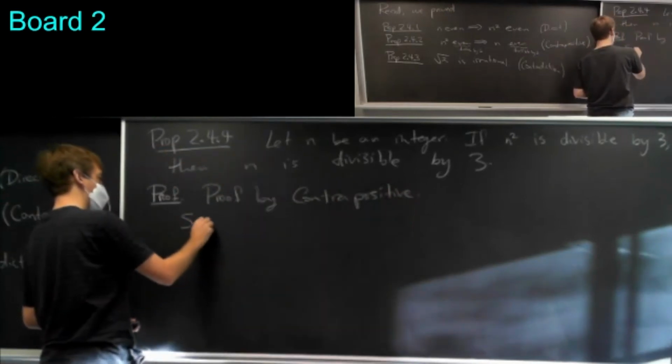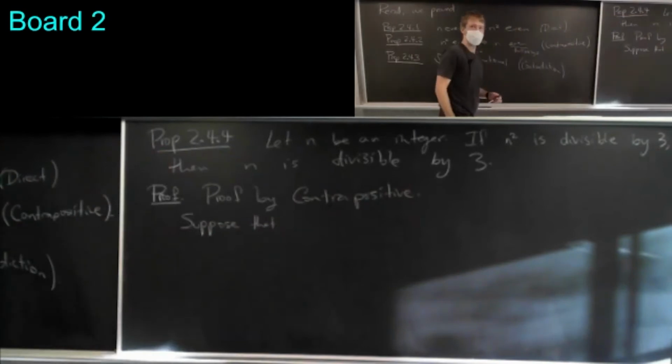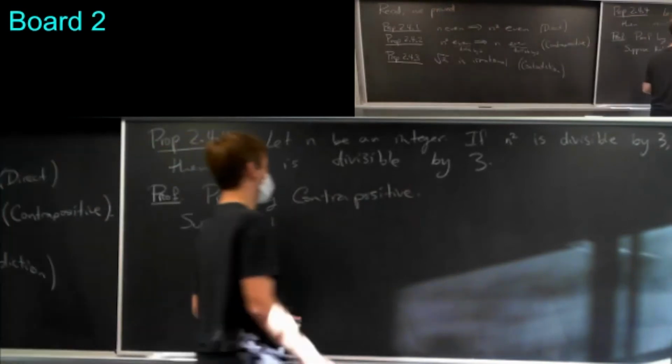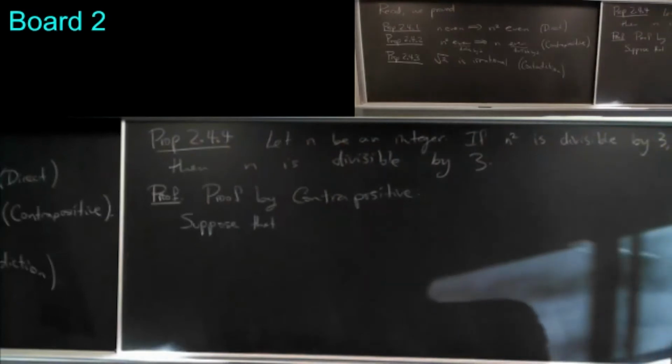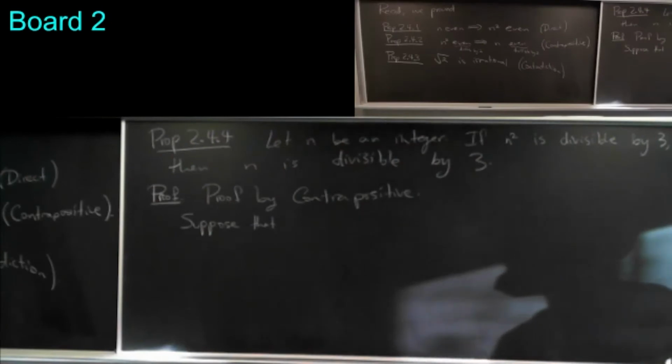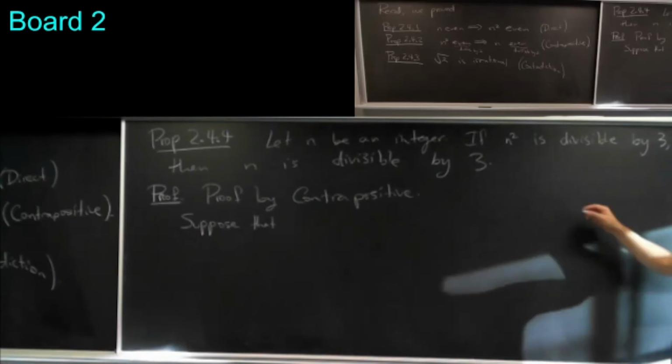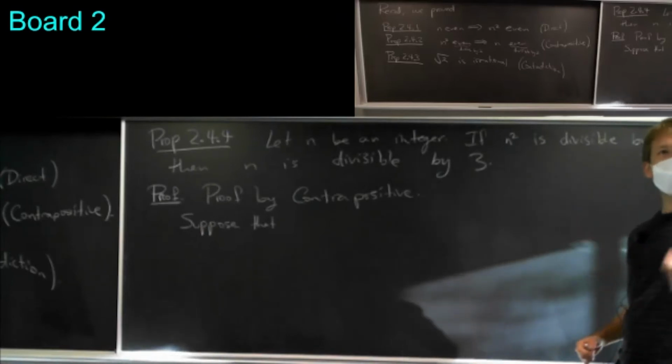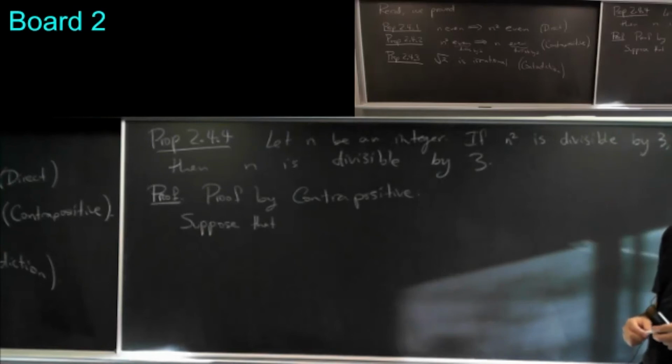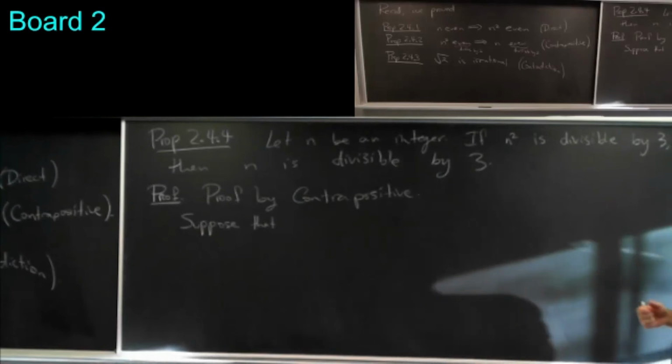Maybe I'll let you guys fill in the blanks a little bit. If I want to prove the contrapositive, what should I assume? And what should I prove? Do we remember what the contrapositive is? Yeah, n is not divisible by 3. Exactly. Why did you choose that statement? Because if we have P implies Q, the contrapositive is not Q implies not P.